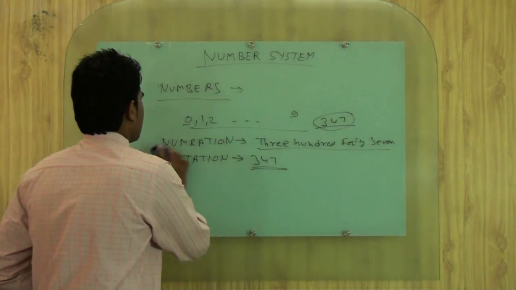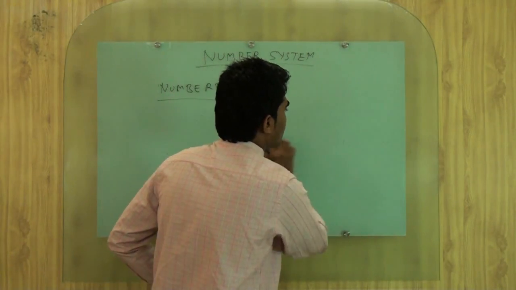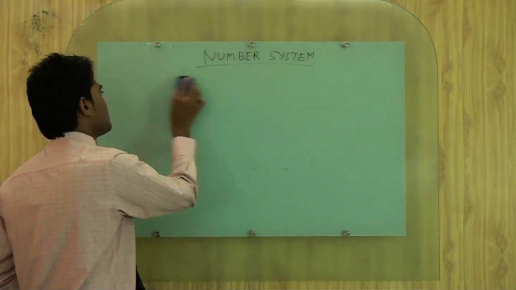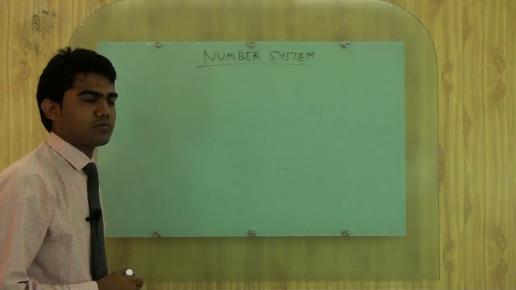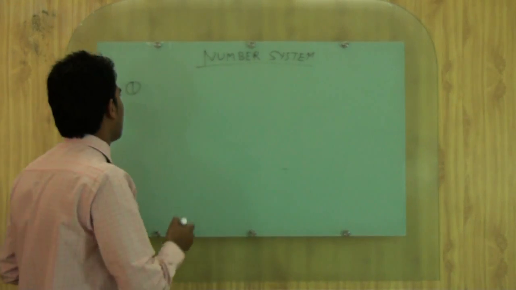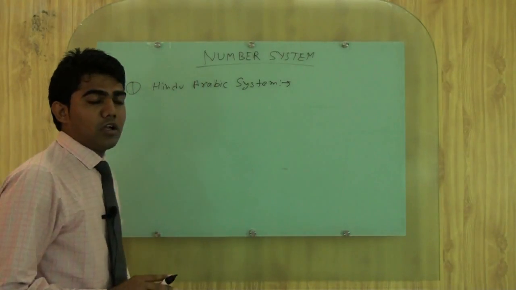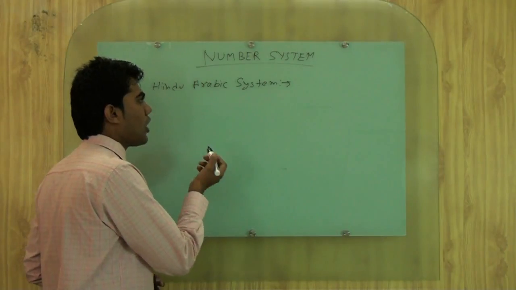To understand notation and numeration, there are two systems which we follow. First one is the Hindu-Arabic system, or we can say the Indian chart system. What does the Hindu-Arabic system say? If we are representing any number, how will we represent it?